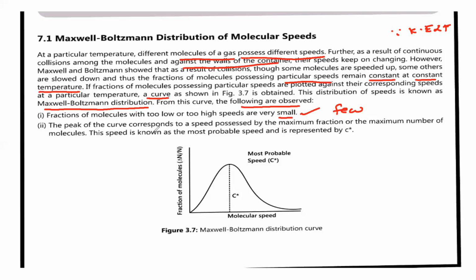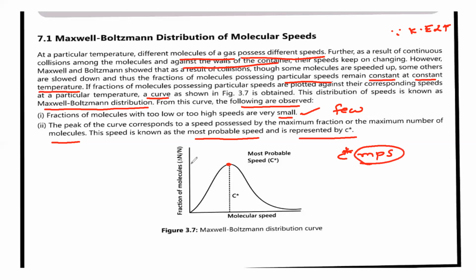The peak of the curve corresponds to a speed possessed by the maximum fraction or the maximum number of molecules. So the maximum number of molecules will have the most probable speed. This speed is known as the most probable speed and it is represented by C star. C star is called the most probable speed, MPS.